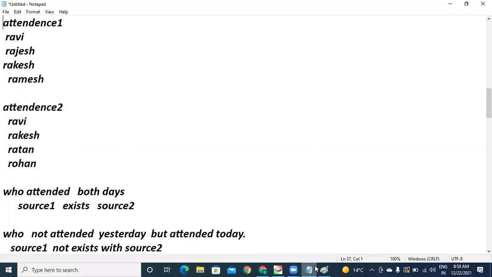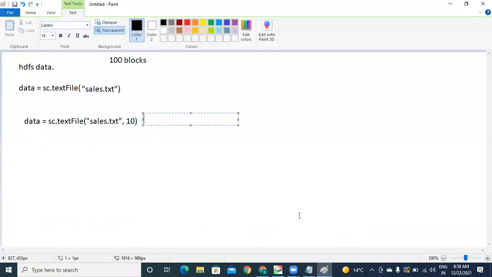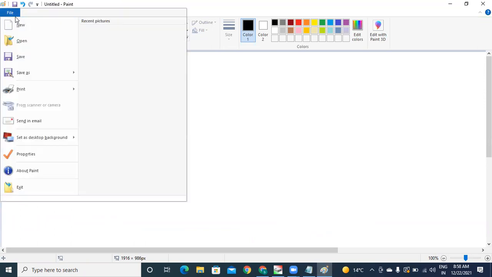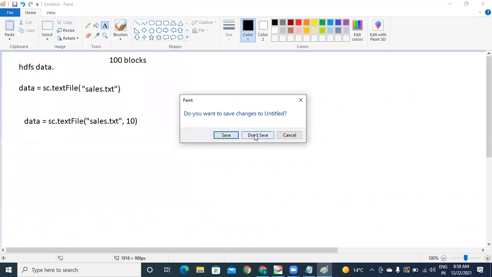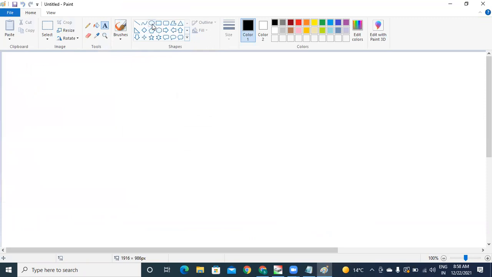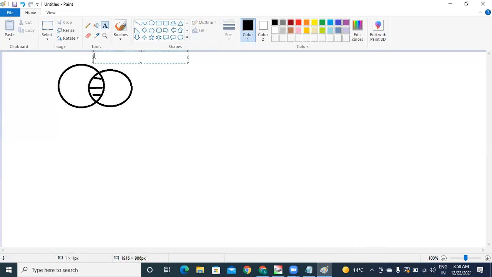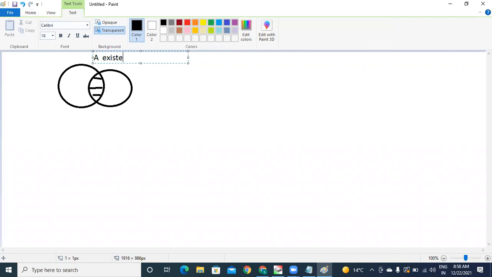So in our basic 9th class mathematics, we have done something about set theory. For the first question, who attended both, we simply applied intersection. Attendance 1 is the first circle, attendance 2 the second circle. Who attended both means this part. Here what you applied is A exists with B.